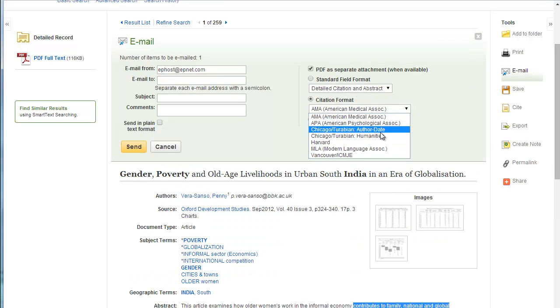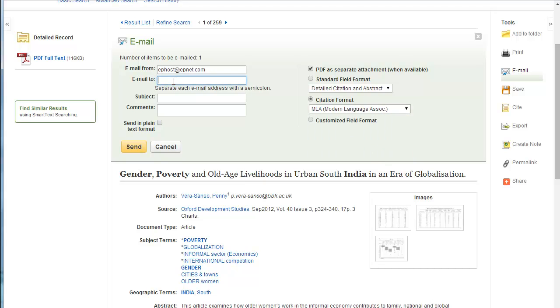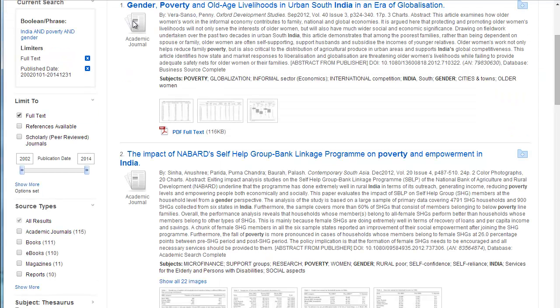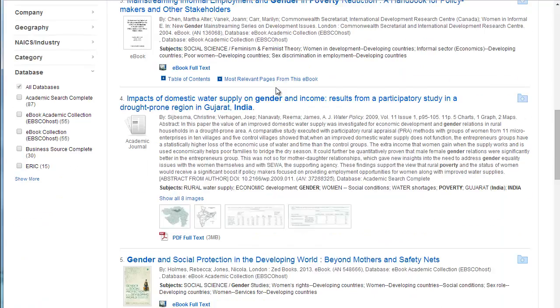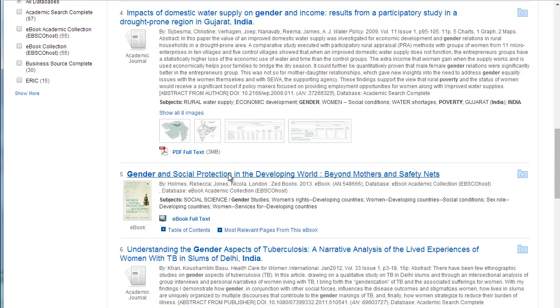Choosing MLA citation format to save myself a ton of time. I'll pop in my school email, perhaps copy the first few words in the subject, and click send. Let's go back to the result list. I think I'm well on my way to refining my topic, and I can explore a little bit more as I go.